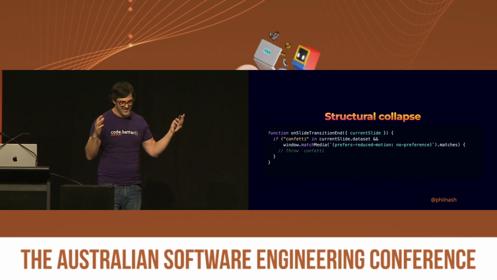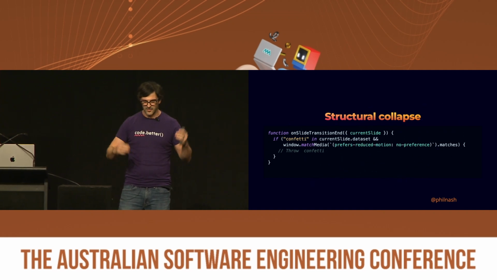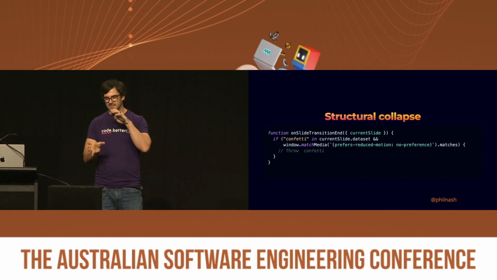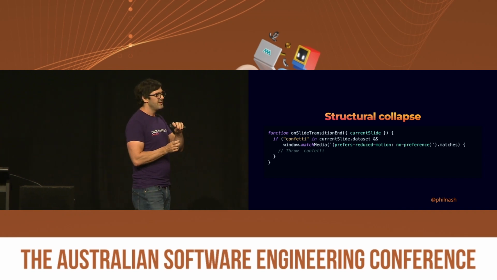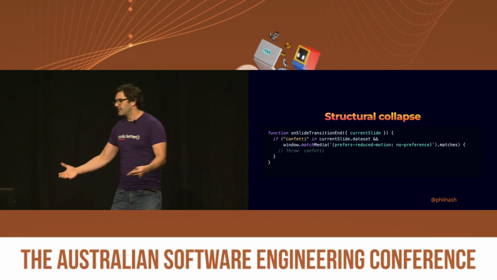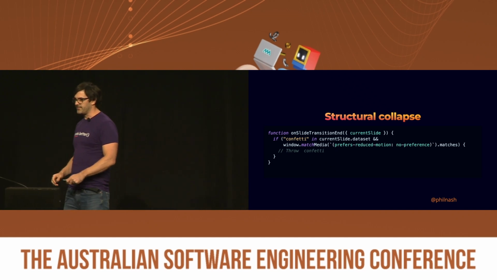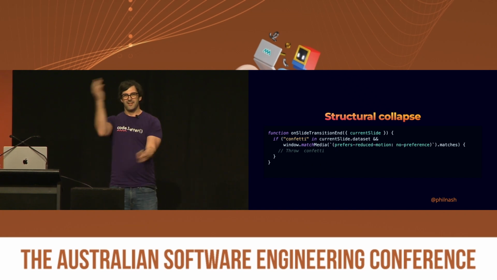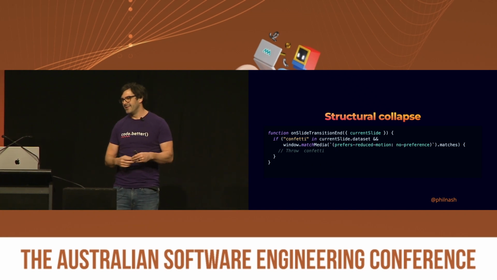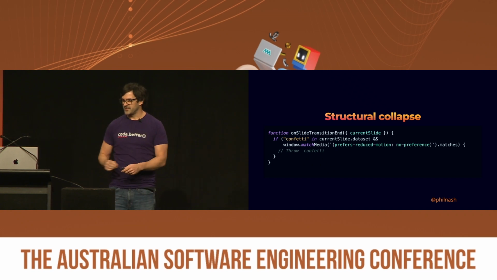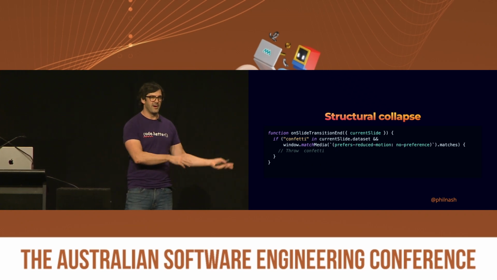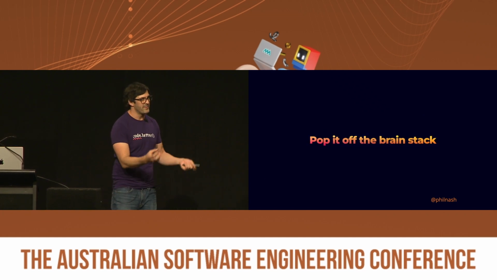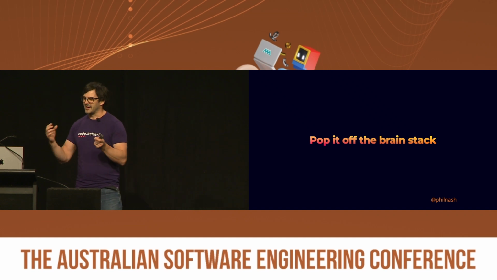If we push them all into the one conditional, we only have to think about this condition the one time. We don't have to be worried about whether there's going to be some other effects outside of the internal conditional. And we can just simply, again, push them together and carry on with the work in the middle. And then obviously in this particular case, if it's both of those things, we can actually then invert that condition and exit early as well, and not even worry about it at all. So we can do structural collapse followed by inverting and exiting early, and I like that. So we just pop that off the brain stack. There's one less level of nesting, and I like that.